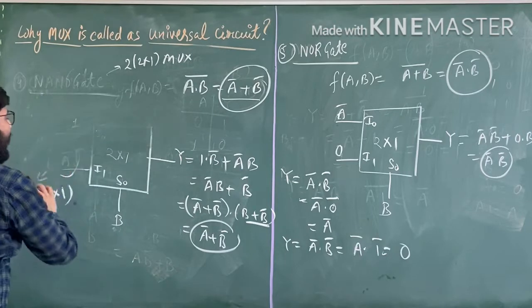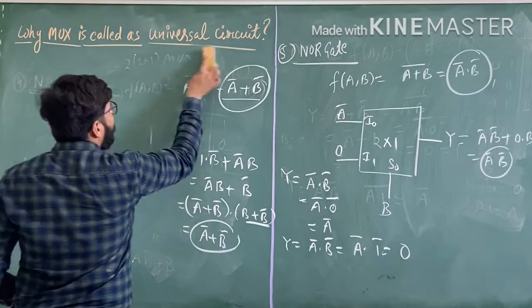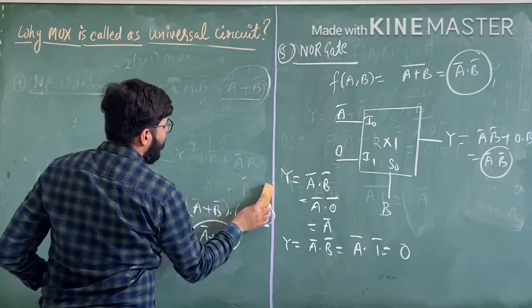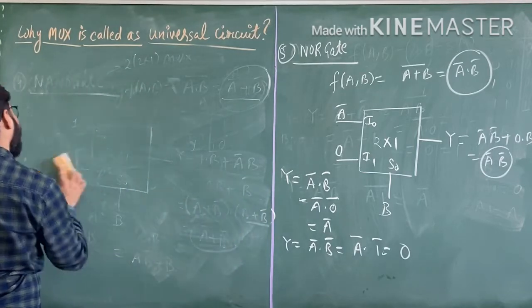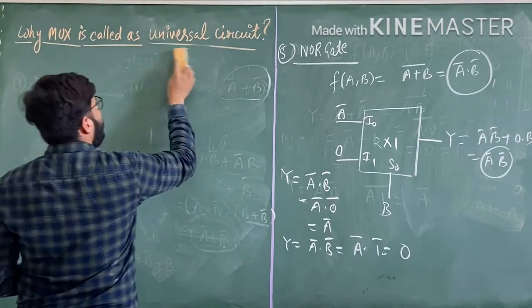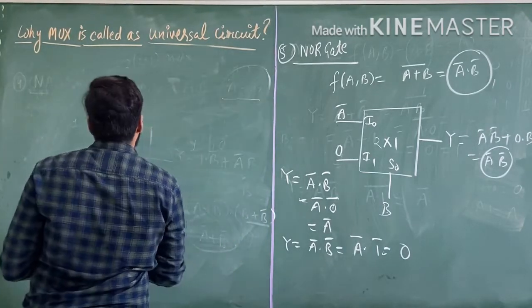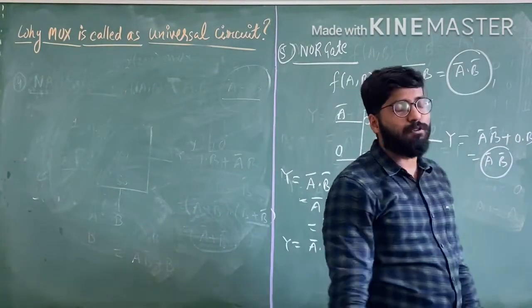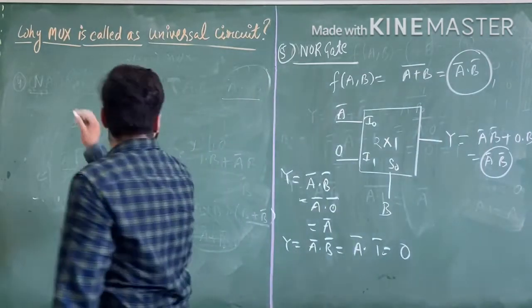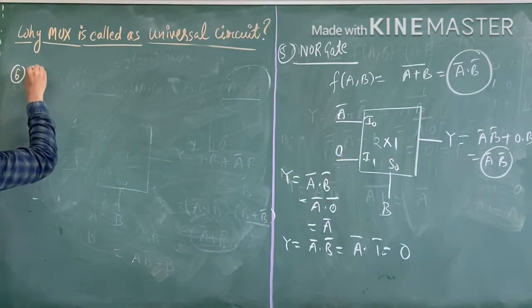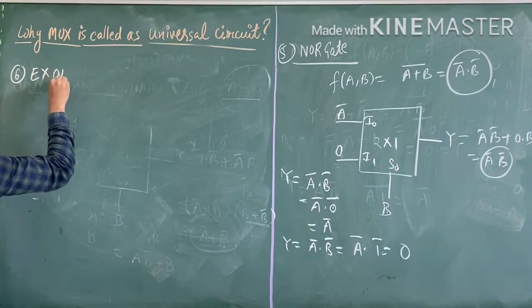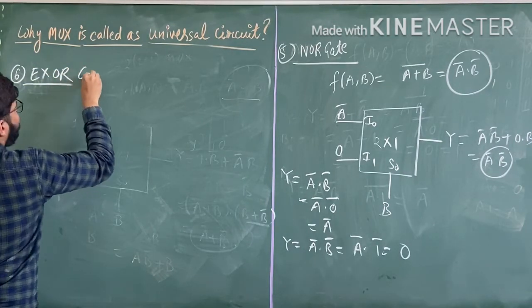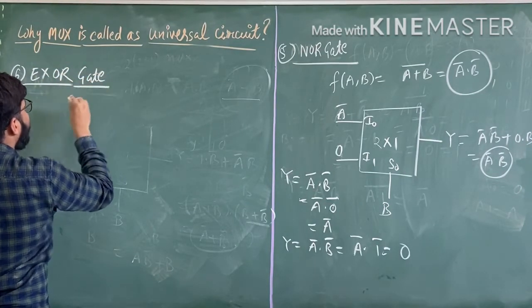Now another is the XOR gate. In the XOR gate we have the property that if the values of the two inputs are the same, we get output equals 0. So this is the sixth one, the exclusive OR gate.